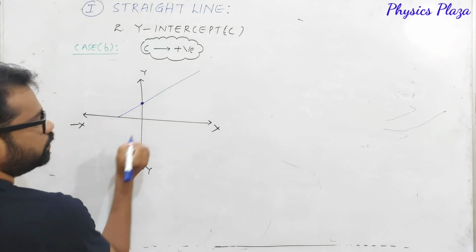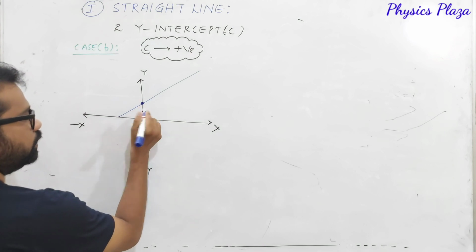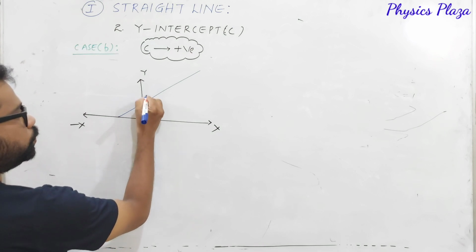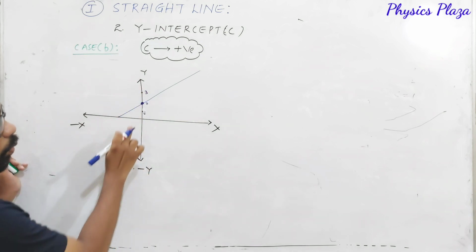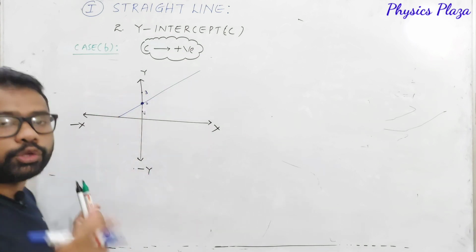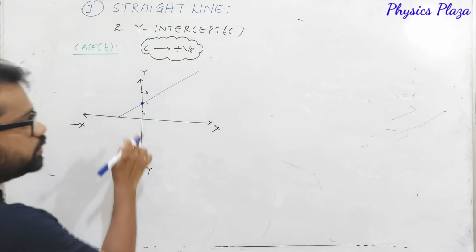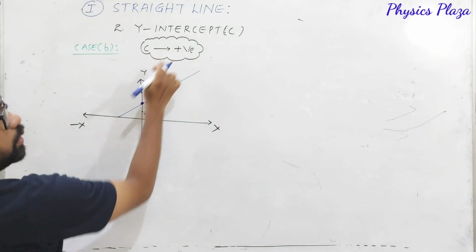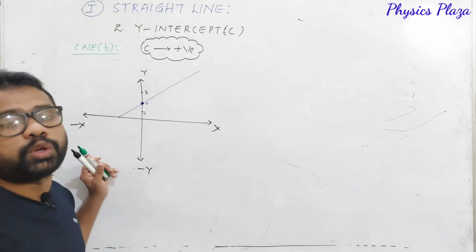For suppose it is 1, 2, 3, something like that. So what is the value of the point where this straight line is cutting? It is 2. Is it plus 2 or minus 2? Obviously it's plus 2 only. So here the y-intercept is positive.